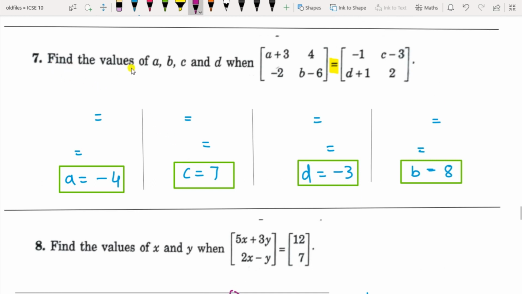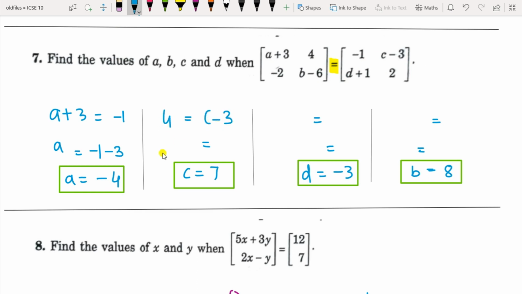Here find the values of a, b, c and d when this matrix is equal to this matrix. Now the equal to sign is given here. So the first element of the first matrix is equal to the first element of the second matrix. You have to equate them. So a plus 3 will be equal to minus 1 here. So a will be equal to minus 1 minus 3, that is minus 4. So the value of a is minus 4. Similarly, the second element of the first matrix is equal to the second element of the second matrix. So this is 4c minus 3. So 4 plus 3 equals c, that is c is 7.